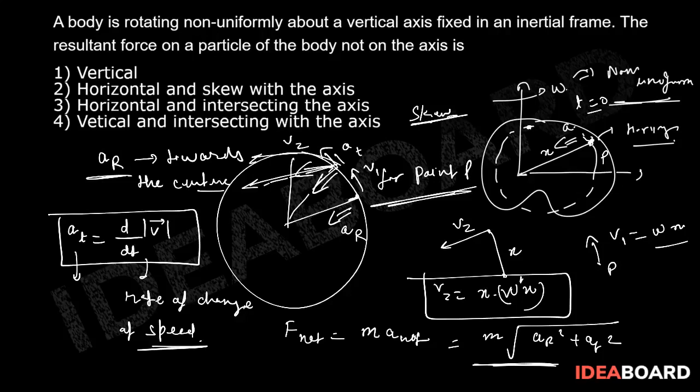So which option is correct? I am getting only one option here, option number 2: horizontal and skew with the axis is the right option. Conceptually very important question.